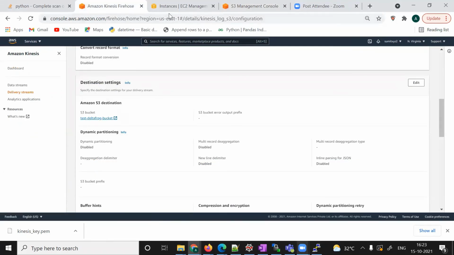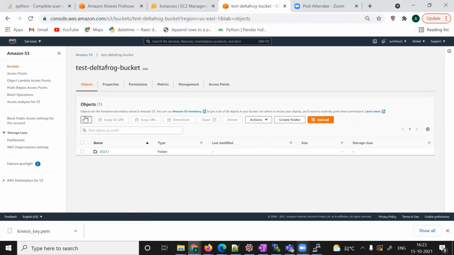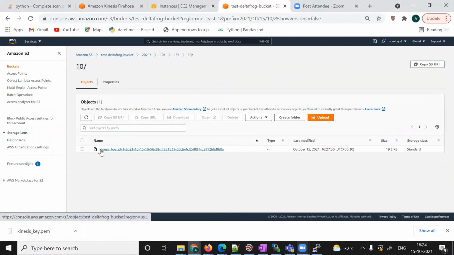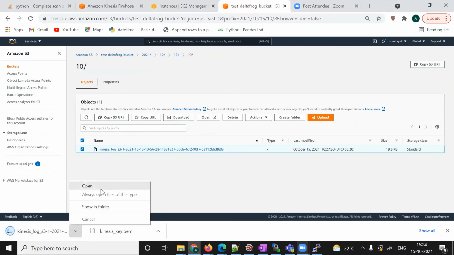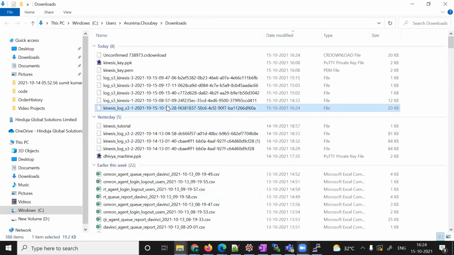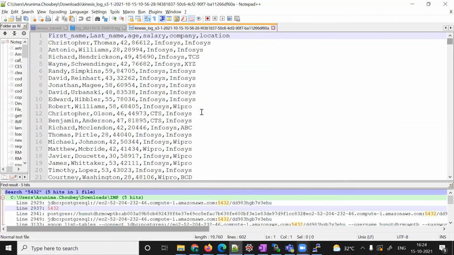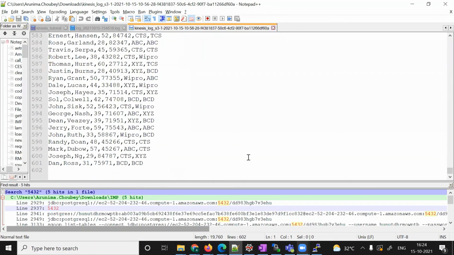Test Delta Frog bucket. Yeah, see. We have defined the buffer, right? So in 60 seconds it came here. We'll download this and we'll see what the data is. Okay, so we see the data, right? How much data? 600.